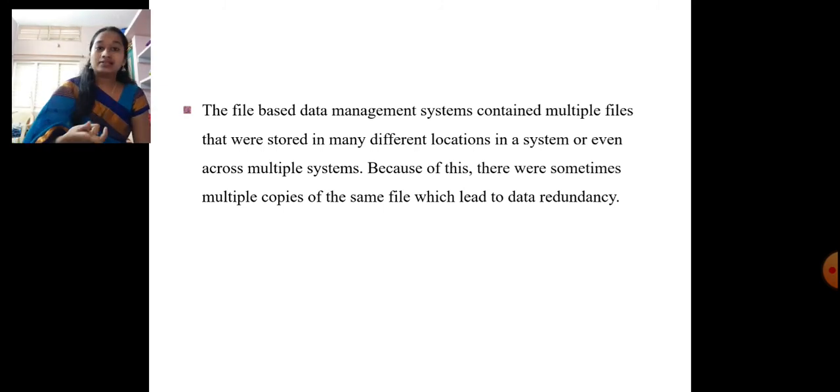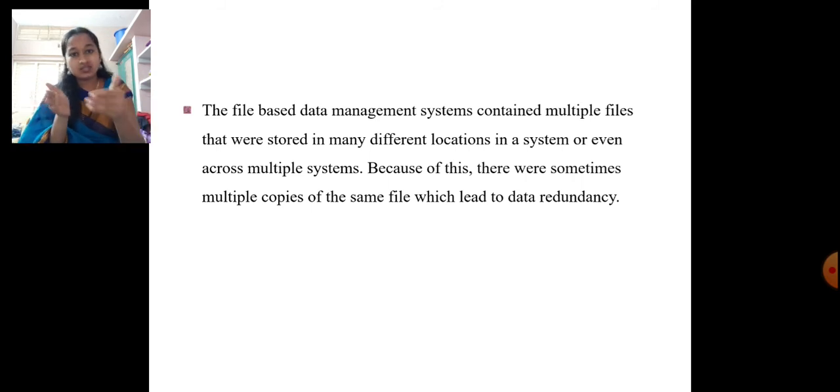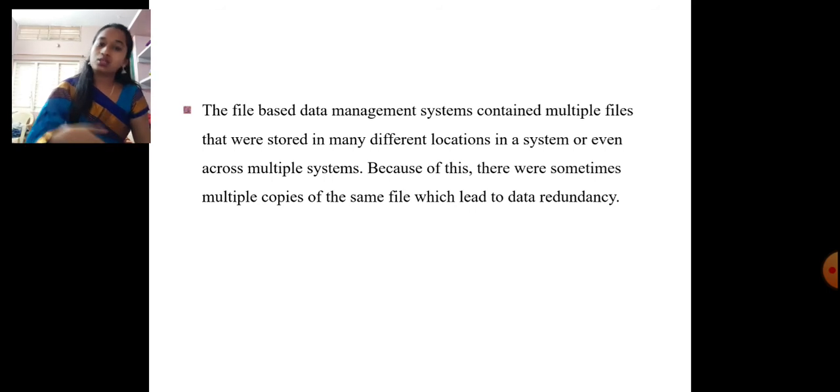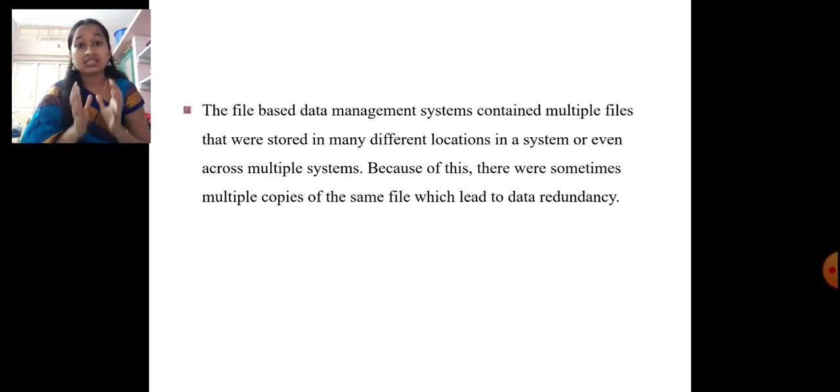In the traditional file system, what may happen is that multiple files are stored in the same system. We store the same file in documents, in music, in videos, in different locations of the same system, or else we can store the same file across multiple systems. Because we store the same copy multiple times, there is a chance of redundancy. But in a database management system, we prevent that.